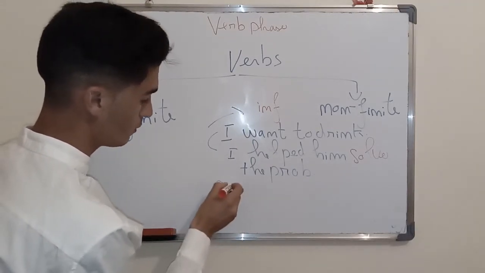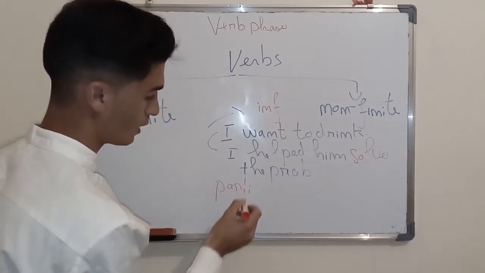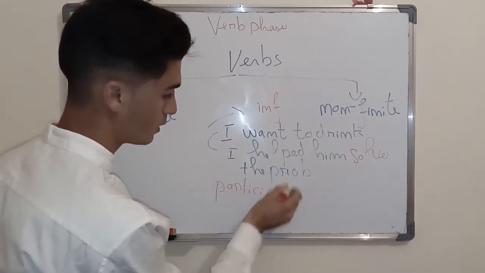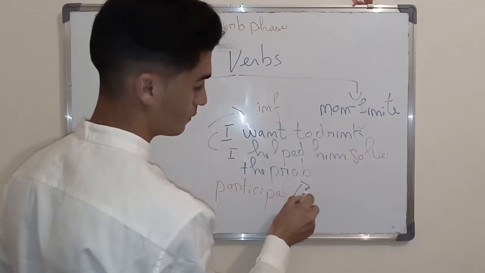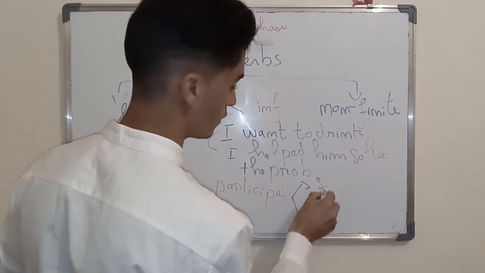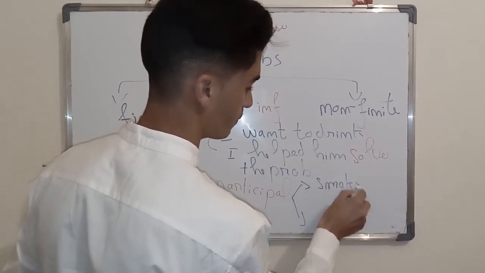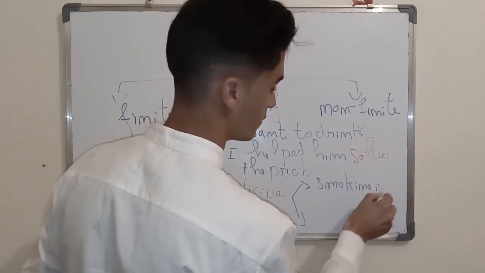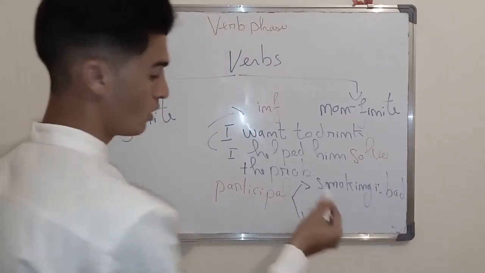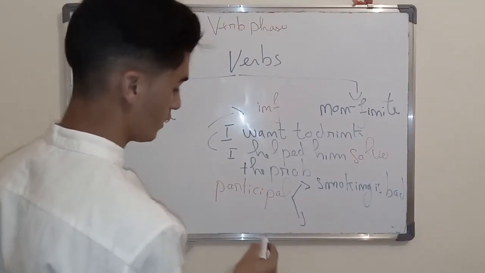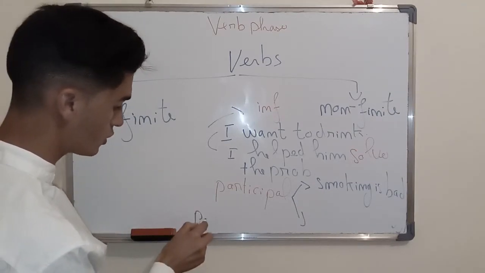And participle, for example, smoking. For example, smoking is bad. So smoking, ing, participle. Punished.